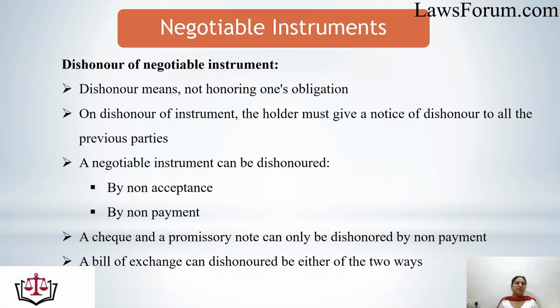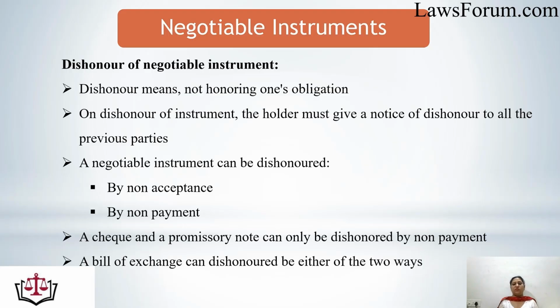Next, let's discuss dishonor of negotiable instrument. So, what do we mean by dishonor? Dishonor means not honoring one's obligation, not performing. That means not honoring, not performing one's obligation is known as dishonor. So, on dishonor of an instrument, the holder must give a notice of dishonor to all the previous parties that I am not going to perform, that I am not able to perform.